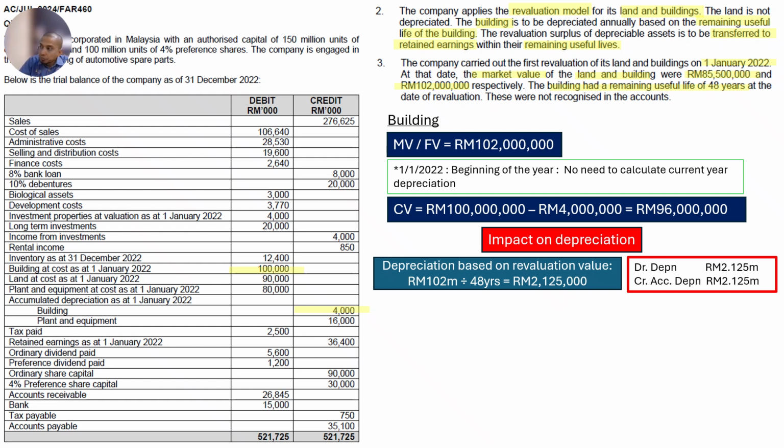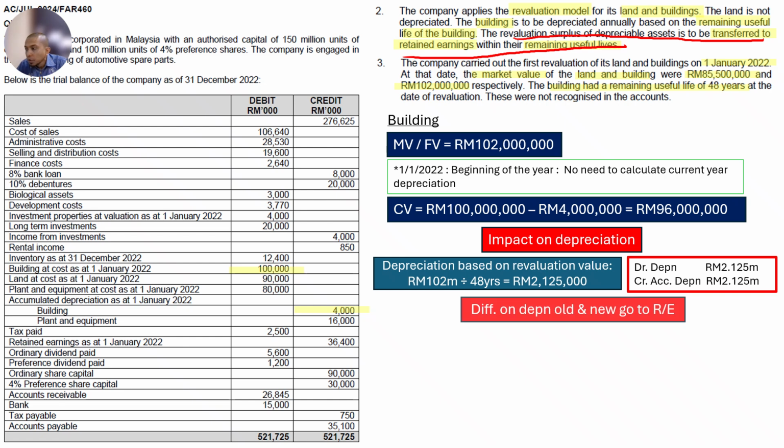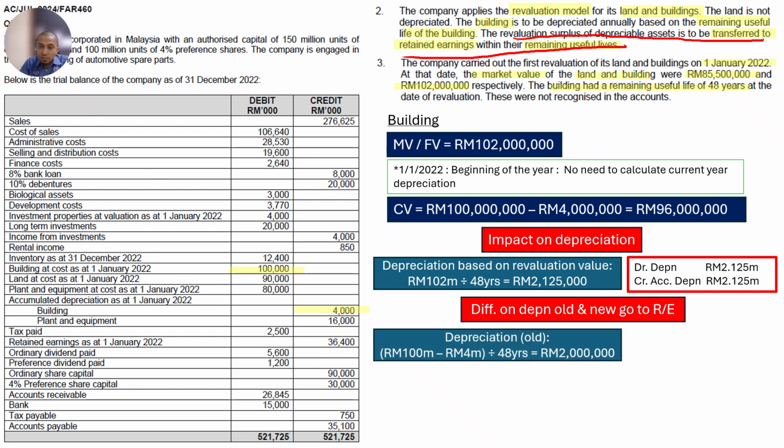So what is the impact of this one? The revaluation surplus of a depreciable asset is transferred to retained earnings over its remaining useful life. What is this actually? This happens when there is a difference between old depreciation and new depreciation. The difference between the old and new goes to retained earnings. So by right, this is the justification.